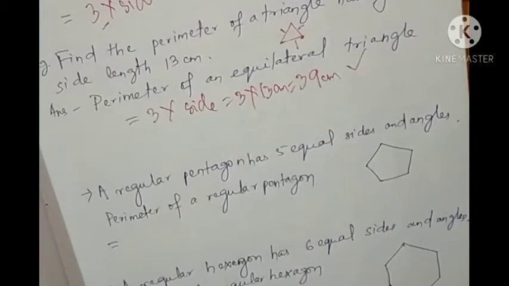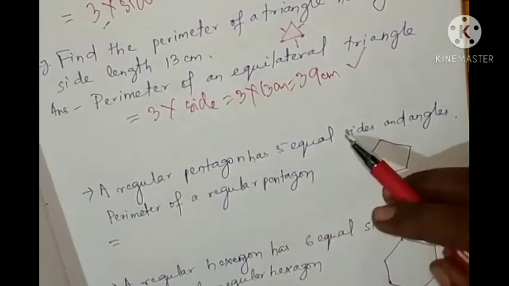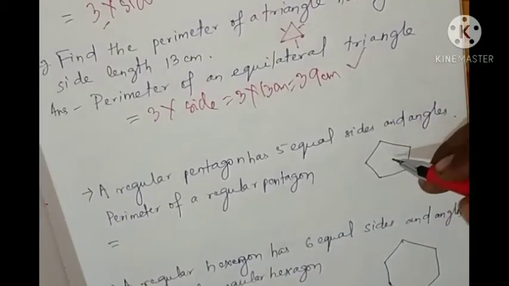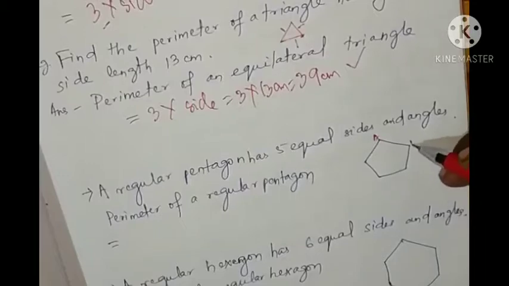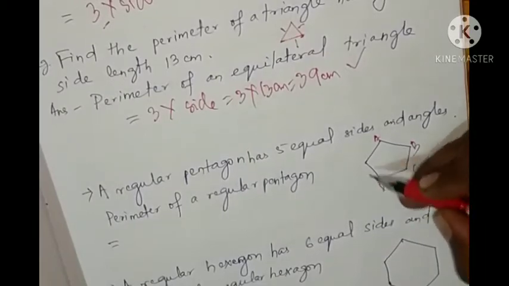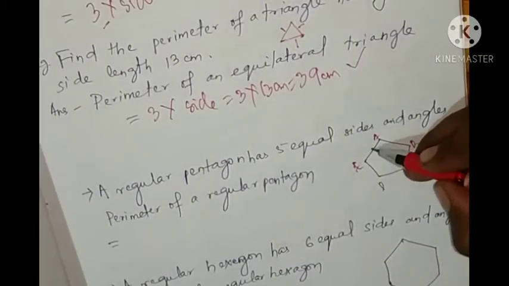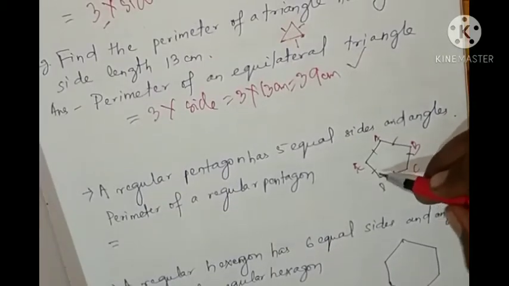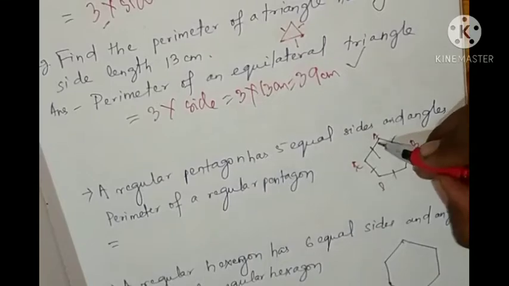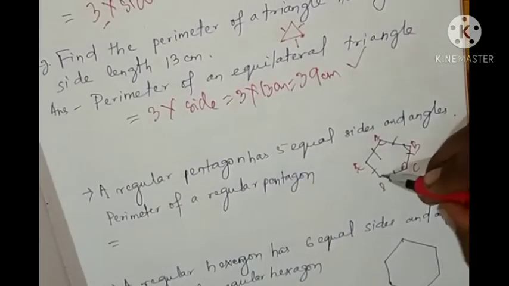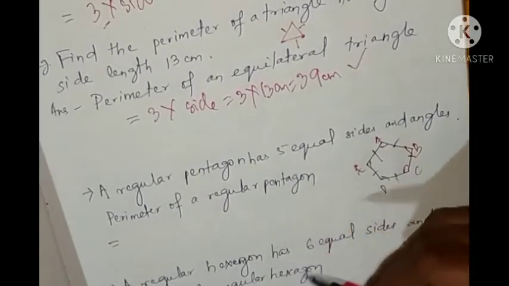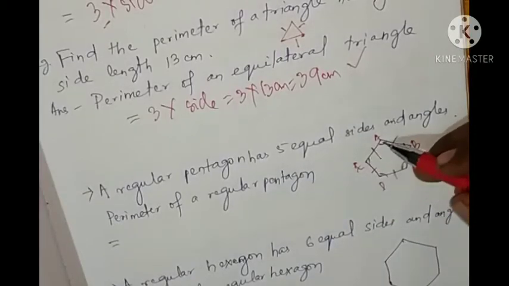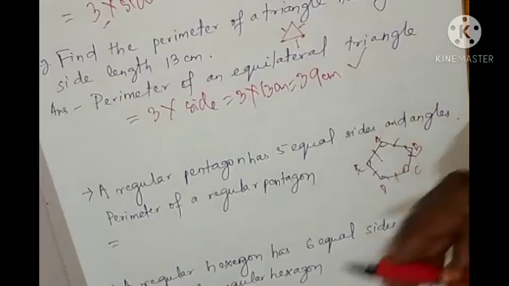Next you see, a regular pentagon has 5 equal sides and angles. Okay. So if this is a regular pentagon, A, B, C, D, E, all sides are equal, means AB equal to BC equal to CD equal to DE equal to EA, and all the angles are also equal. So we'll find out the perimeter of a regular pentagon. How many sides does a pentagon have? 5 sides. So all sides are equal.